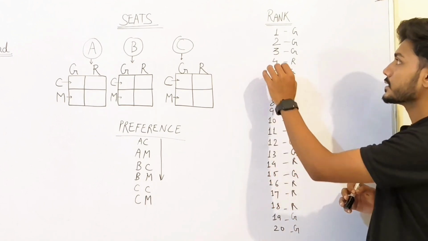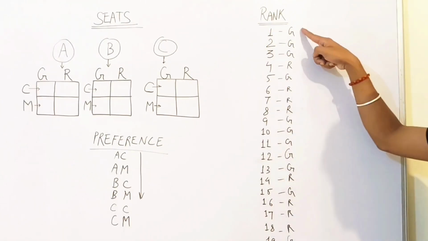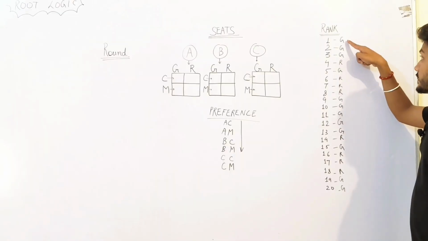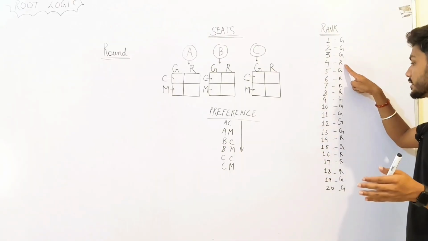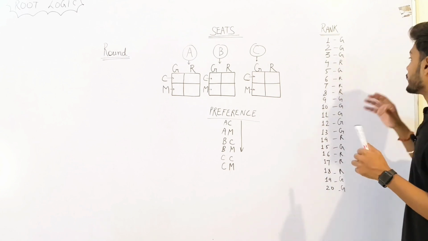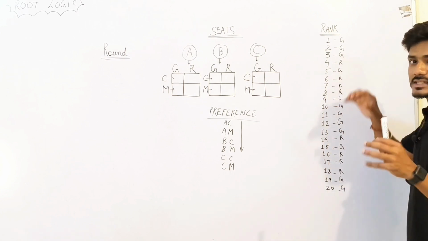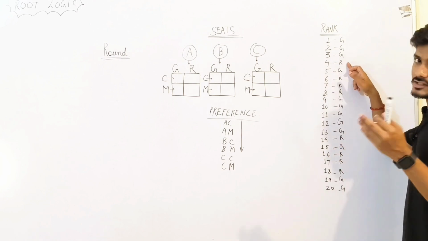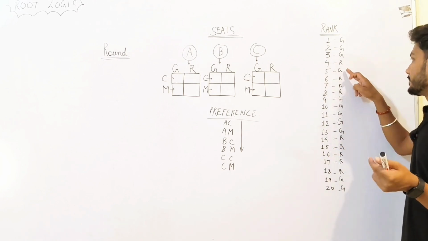Assume their names to be the numbers they are representing, and by G I mean a general category student, by R I mean a reserved category student. For simplicity, I have not mentioned OBC, ST, SC and all other categories. By R you just have to understand that this is some reserved category student, so I am representing it by R, and general by G.